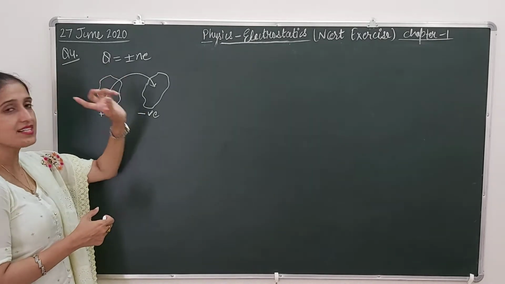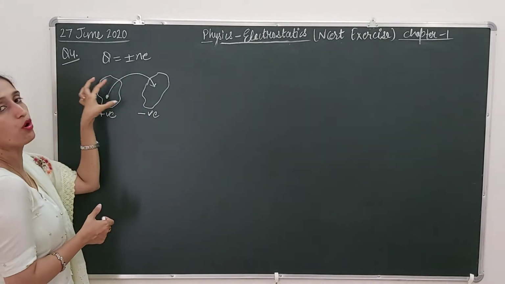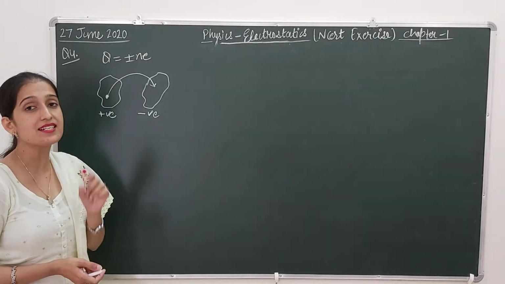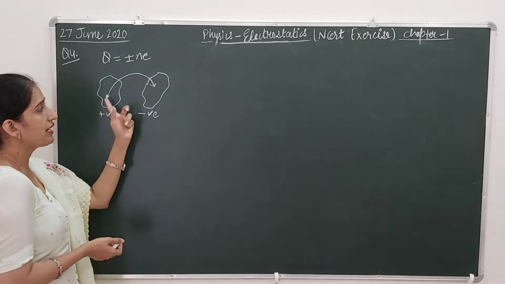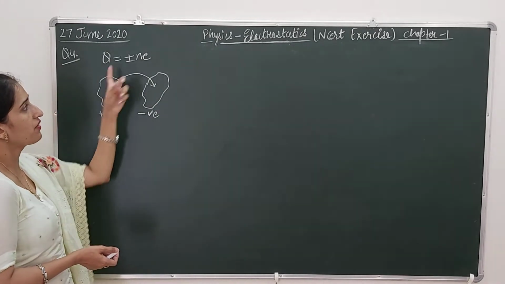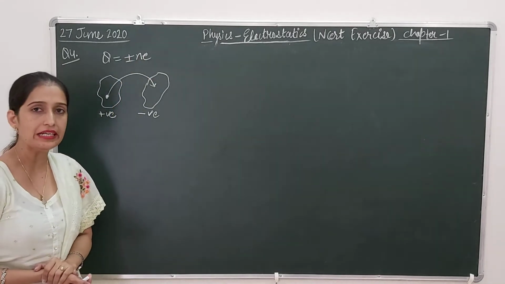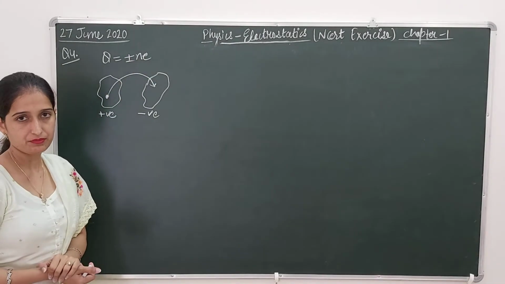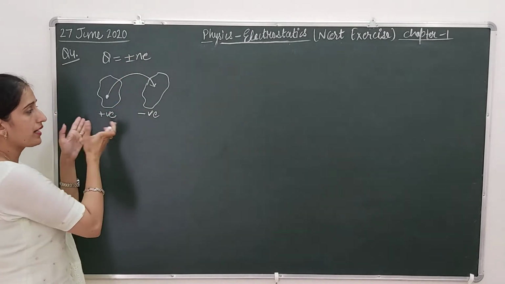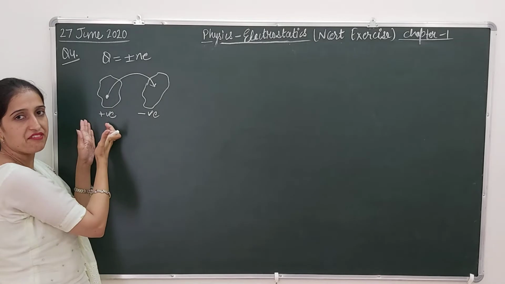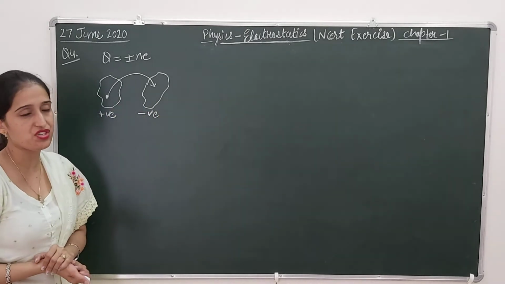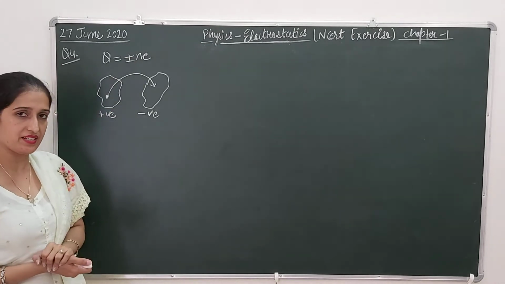And this is the quantization: the charge on any body is always going to be an integral multiple of e, where e is the charge on an electron. If 1 electron is transferred, or 2 electrons are transferred, then the charge of that body will be an integral multiple of e according to the integer n. The positive and negative sign is there because of this. The body which is losing electrons will have positive charge. The body which is accepting electrons will have negative charge.